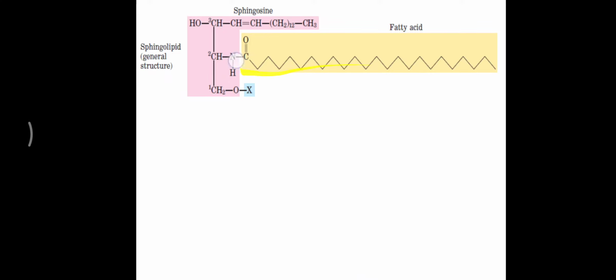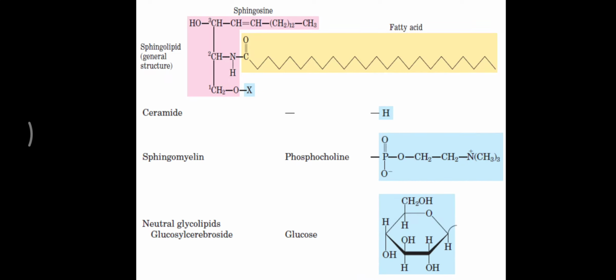So fatty acid and sphingosine combine and make a ceramide. Now there is one more site for attachment of different molecules. Sphingosine plus fatty acid is called a ceramide. Different molecules will attach over the ceramide, and that will make a cerebroside, globoside and ganglioside. How it is made, we will look. Ceramide is simply sphingosine plus fatty acid.